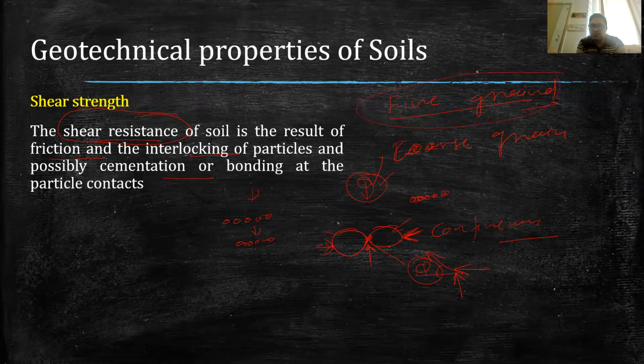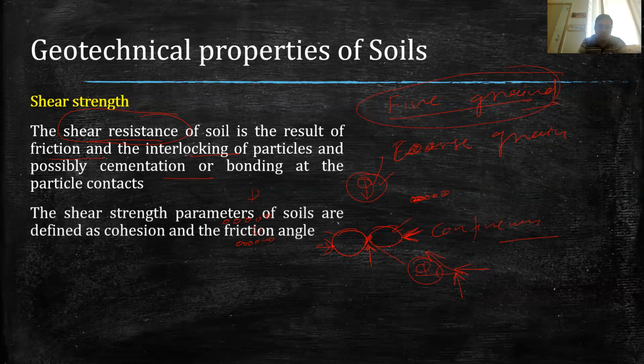In case of fine grained soil, because there is some bonding also, it depends on two parameters. One is the friction angle and the second one is the cohesion. Because there is some cohesion between the particles, it will be dependent on this bonding and this friction angle.